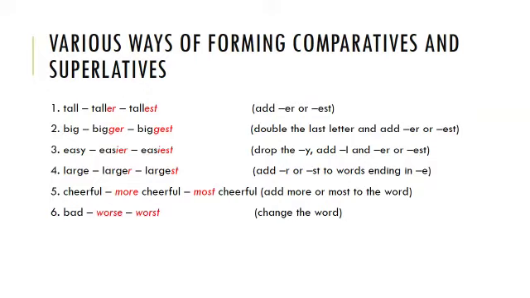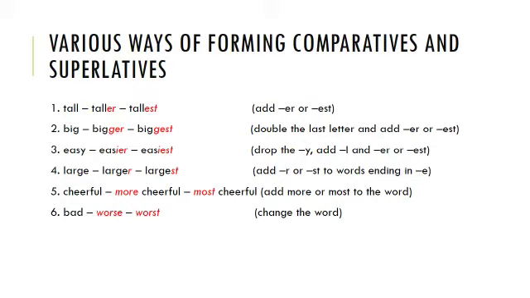We will add er, which gives us taller, that is the comparative form, and add est, which gives us tallest, which is the superlative form. Second one, double the last letter and add er or est. Here the adjective is big and the last letter is G. So we will double it and add er to make it bigger, which is the comparative form, and add gest and make it biggest, which is the superlative form.